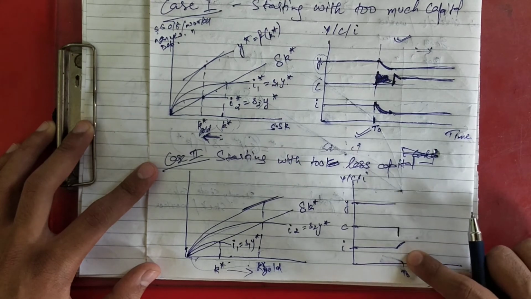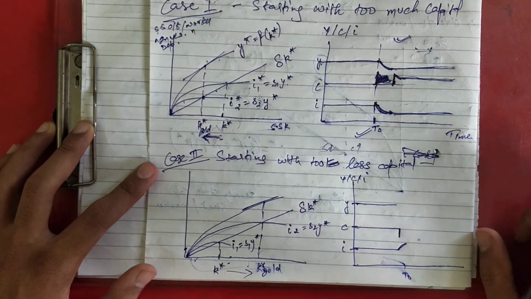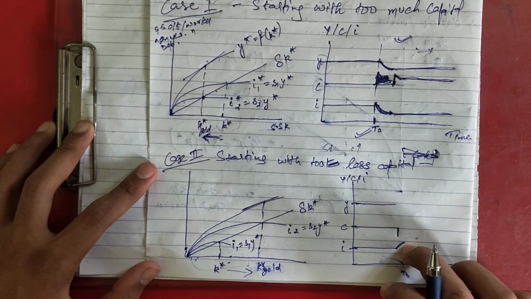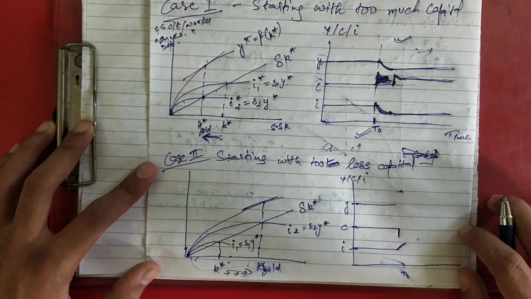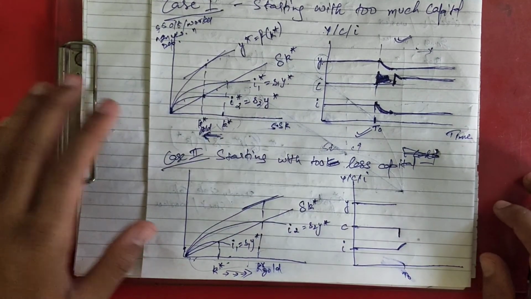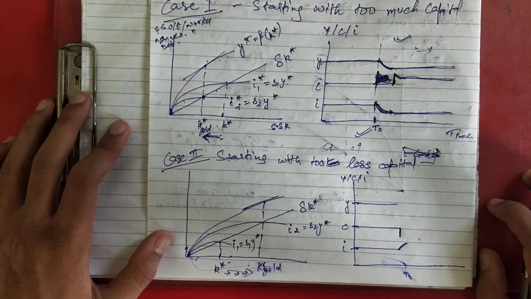Now it is not at the steady state anymore. And since investment is more than depreciation, this means your capital stock per worker will go on increasing due to the higher investment. With the increase in capital stock, output, consumption and investment gradually increase.